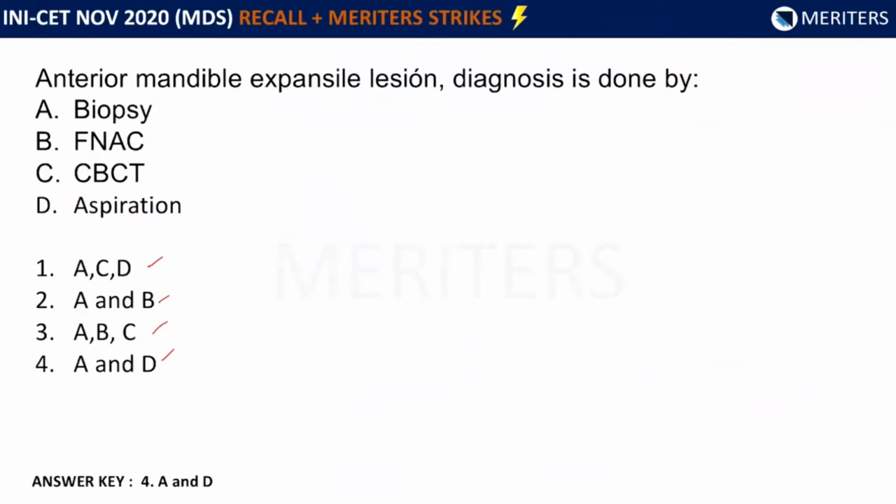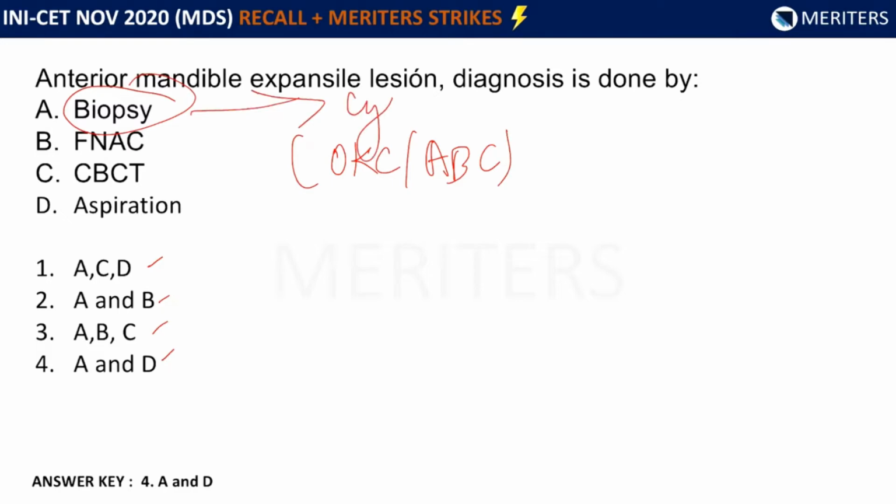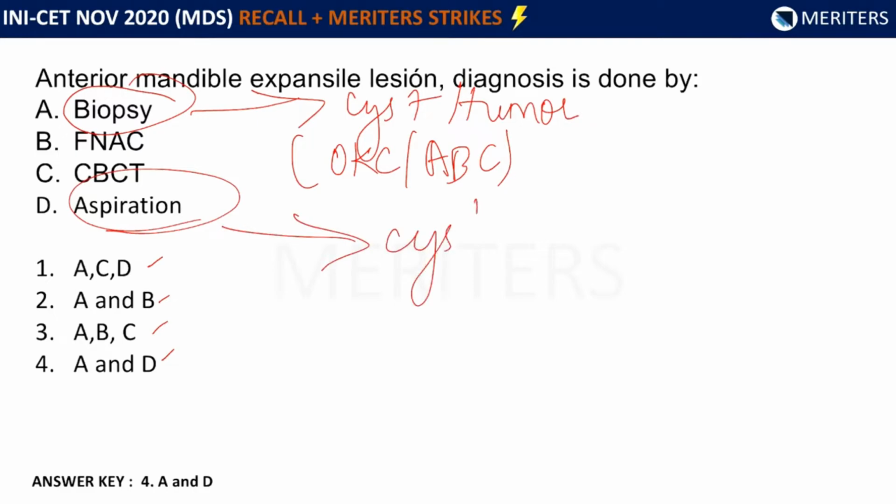Coming back to the question, they haven't given the diagnosis, they have given only anterior mandible expansile lesion. So it could be either OKC or aneurysmal bone cyst. So we have to give a combination of investigations. We can choose biopsy to rule out whether it's a cyst or a tumor, and we can give aspiration to rule out the type of cystic fluid. So among the combinations, biopsy and aspiration will be the best choice.